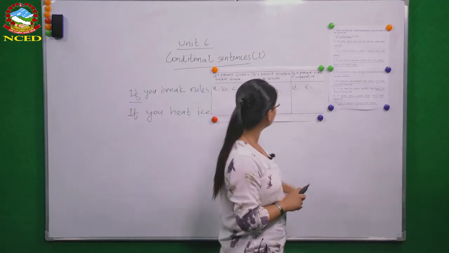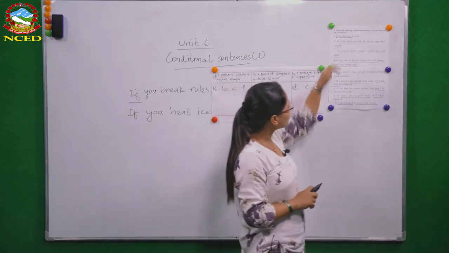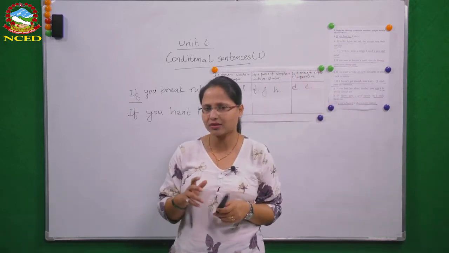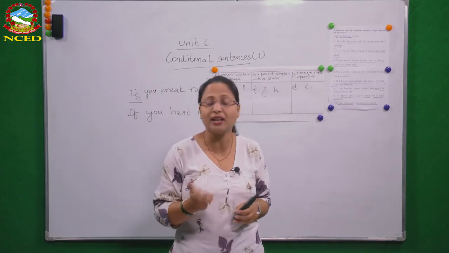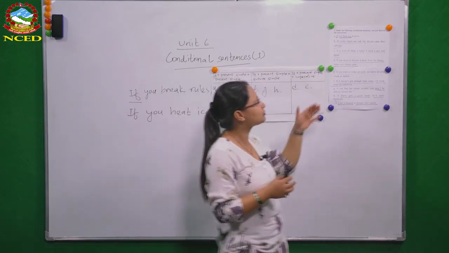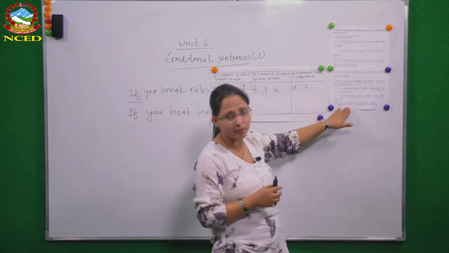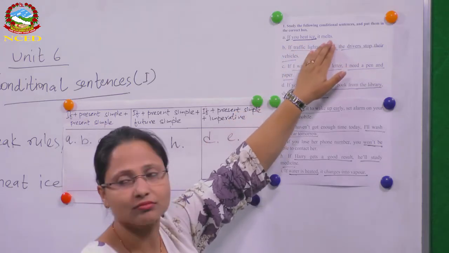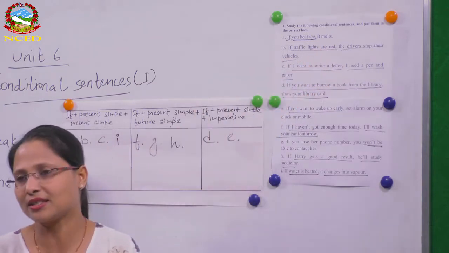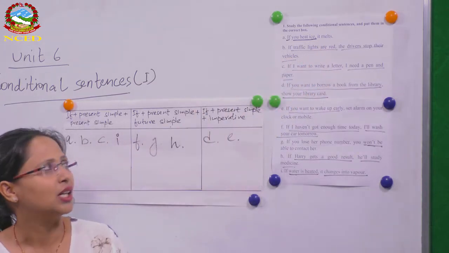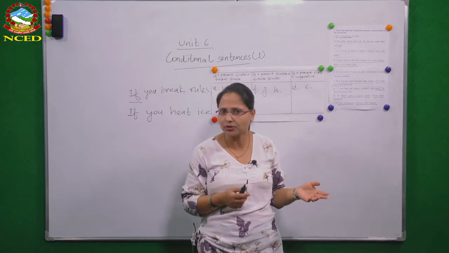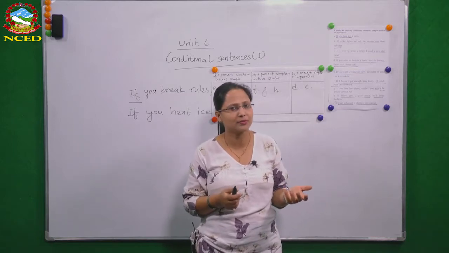Okay, now let's have a look at the sentences again and try to find what these sentences mean. What sort of message do these sentences give? For example, if you heat ice, it melts. What type of sentence is it? बरफलाई ततायो भने पग्लिन्छ. What's that? Is that possibility, truth, or what is that?